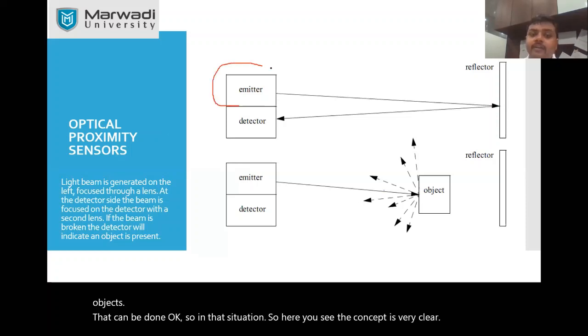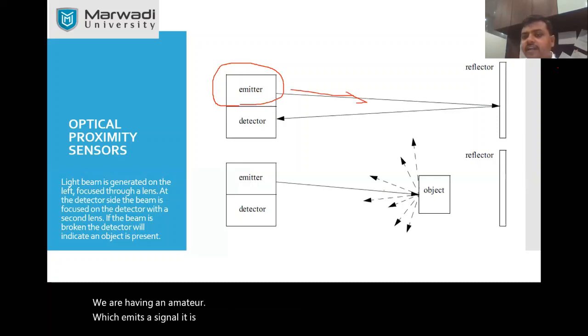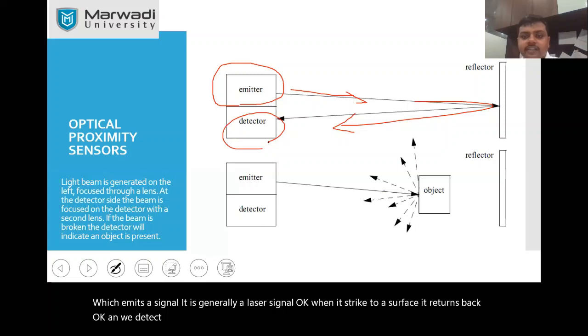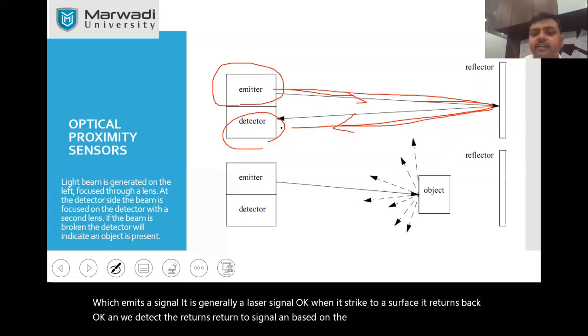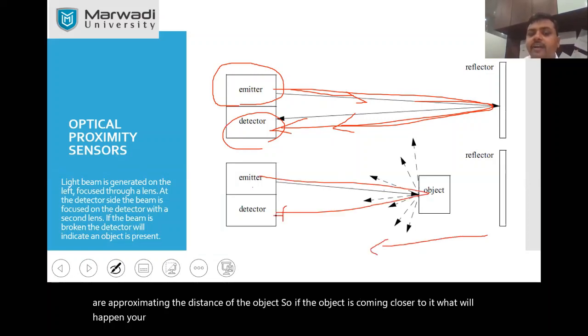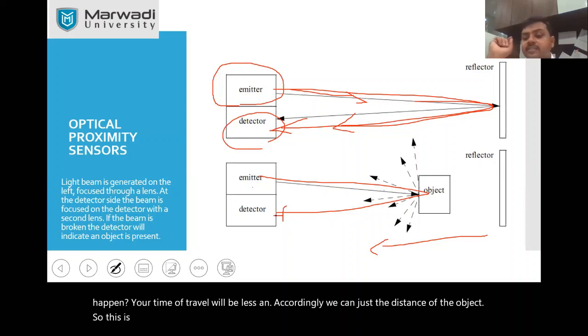We have an emitter which emits a signal. It is generally a laser signal. When it strikes a surface, it returns back, and we detect the returned signal. Based on the travel time of the signal, we approximate the distance of the object. If the object is coming closer, the time of travel will be less, and accordingly we can judge the distance of the object. So this is a laser based proximity sensor.